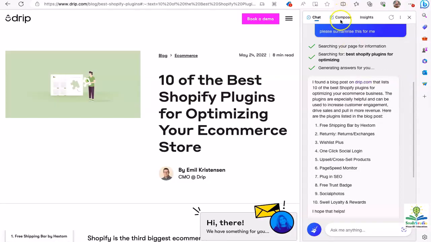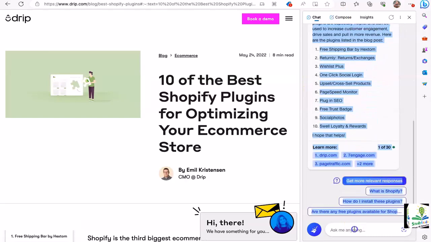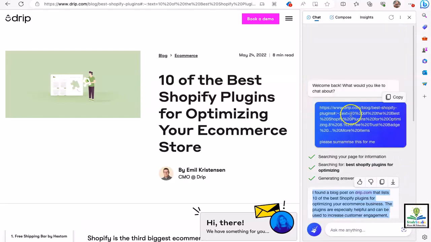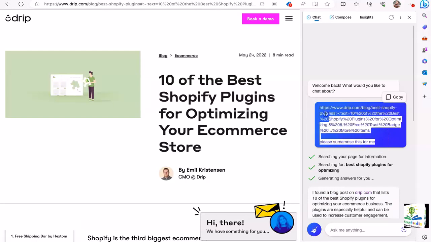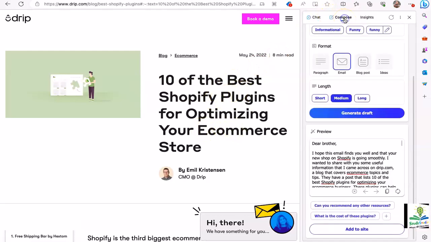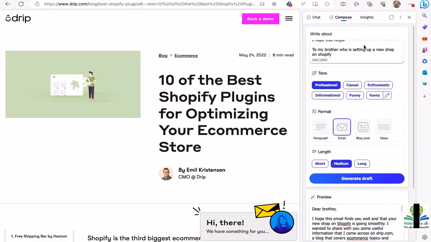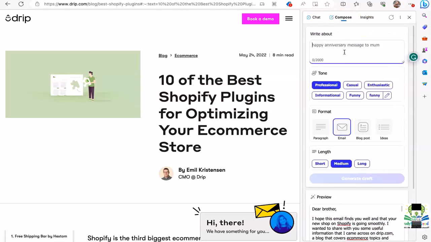Now let's explore the compose function within the Bing AI. So what I did here was I'm going to copy the content that we got in our last post in Bing AI, where we asked Bing to basically summarize this article for us with the 10 best Shopify plugins for optimizing your e-commerce store. Now, if I go to Bing, it allows me to do a couple of different things. So let's say first it asks me, what is the message I want to write? For example, a happy anniversary message to my mom.